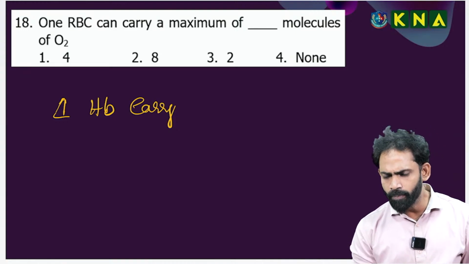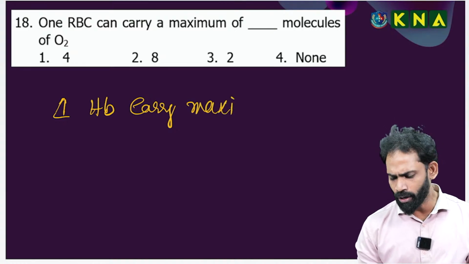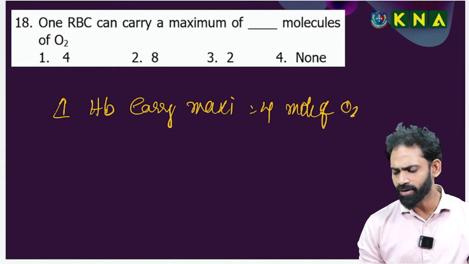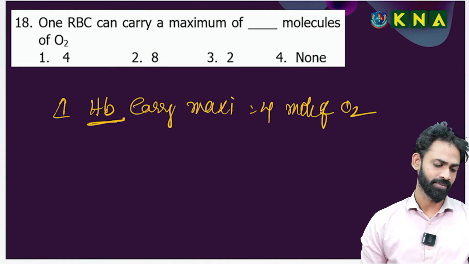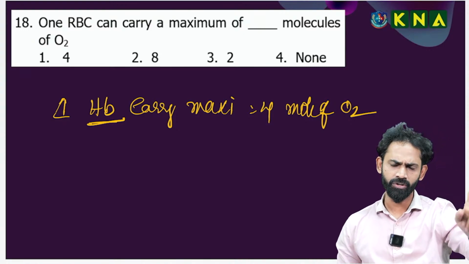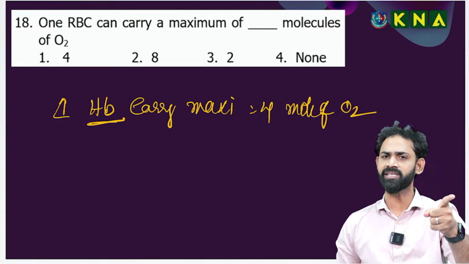One hemoglobin molecule carries a maximum of 4 molecules of oxygen. Correct? One hemoglobin molecule, sir. But that is not the first option. You can check the question properly. It's not about one hemoglobin, it's one RBC.